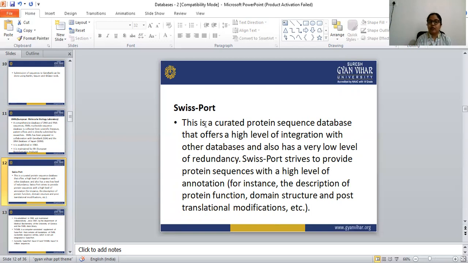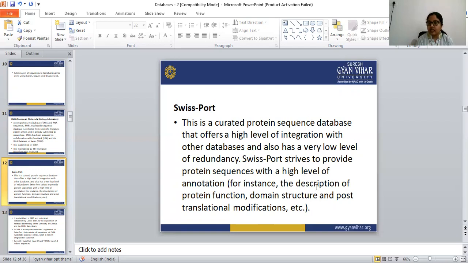SwissProt strives to provide protein sequences with a high level of annotation.